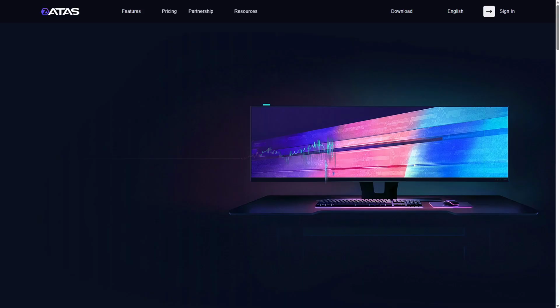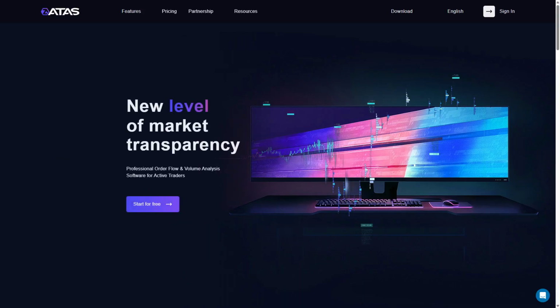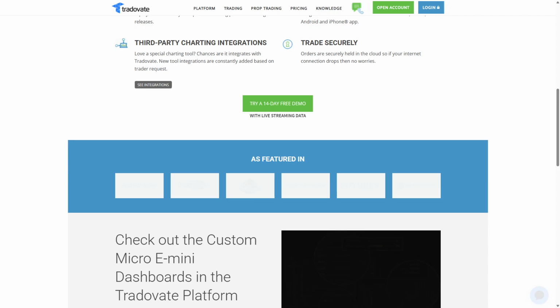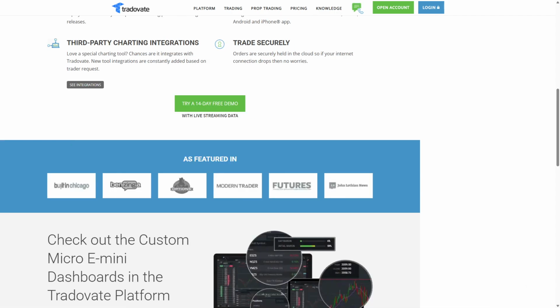Choose ATAS if your focus is on sophisticated order flow analysis and you already have a preferred broker for executing trades. Opt for Tradovate if you want a cloud-based, all-in-one futures trading platform with built-in brokerage and modern tools. It's perfect for traders seeking flexibility, commission-free plans, and easy access across devices. Both platforms excel in their niches, so pick what fits your trading style.